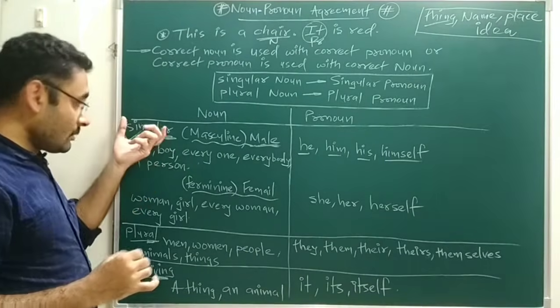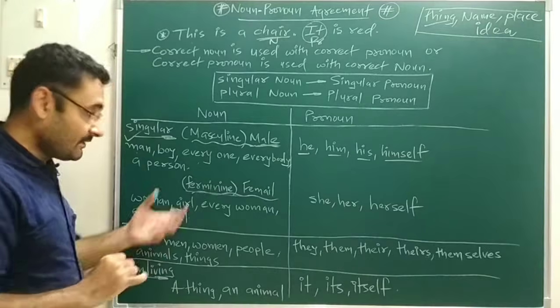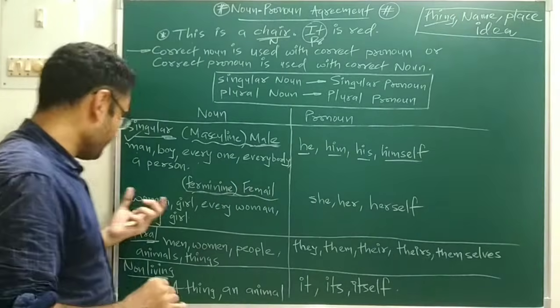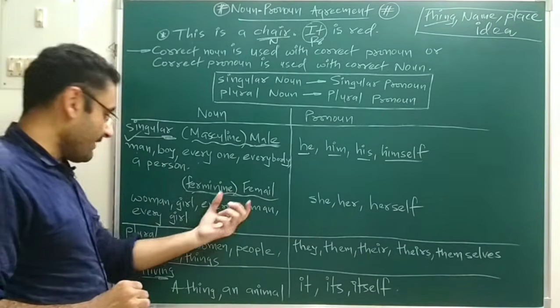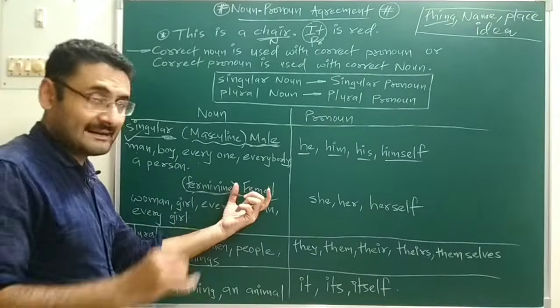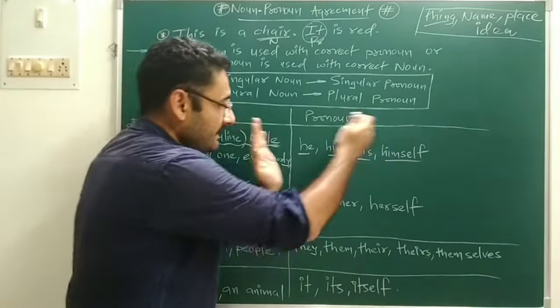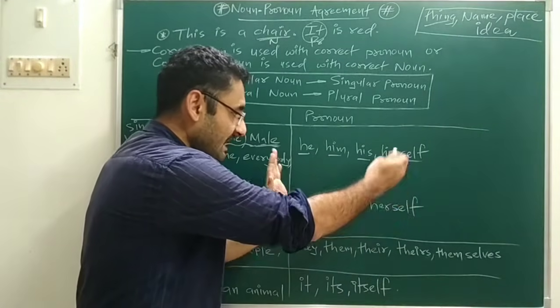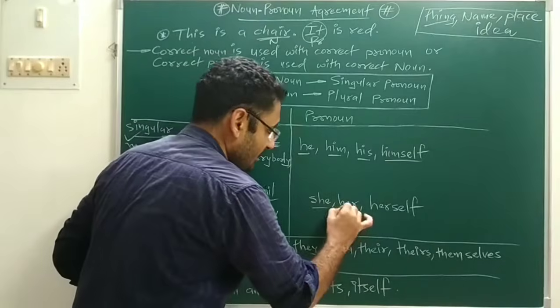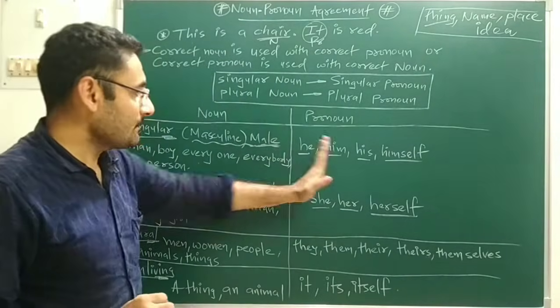Similarly, we will discuss singular nouns for the feminine. Feminine means female. So woman, girl, every woman, every girl. These are the singular nouns which represent the female. Then that noun will be described by the pronouns she, her, herself. So this is all about singular nouns and singular pronouns.